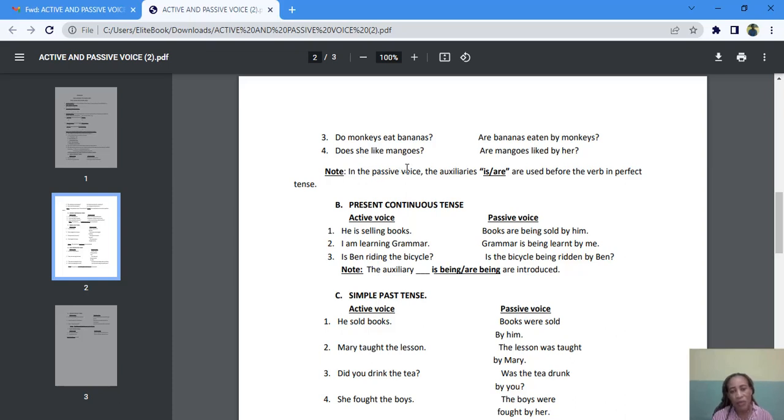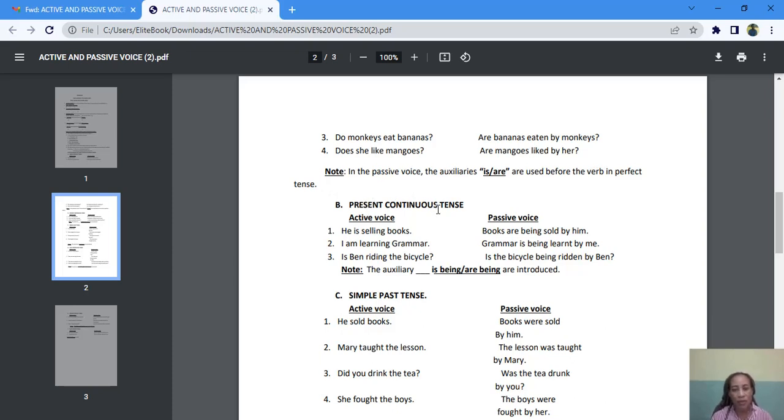Note, in the passive voice, the auxiliaries is or are are often used before the verb in perfect tenses. Okay, in the passive voice, the auxiliaries, that's the auxiliary verbs is or are, are used before the verb in perfect tense.